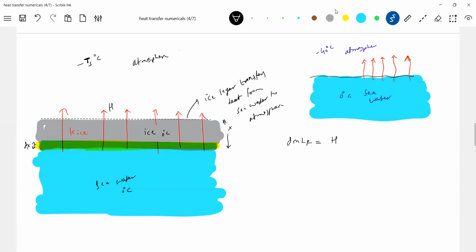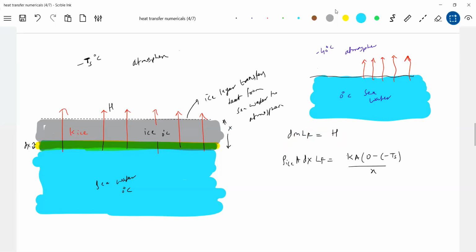So dm is equal to density of ice, area of cross section, then thickness dx, into LF. Agree with this? What is H equal to? H is equal to what we should write? K A, temperature 0 minus of minus Ts, into X. From where we should bring the dt? Anybody? So from where can you bring dt?